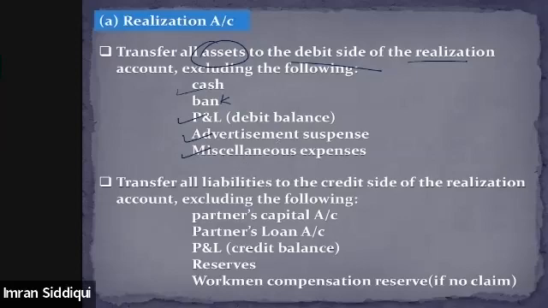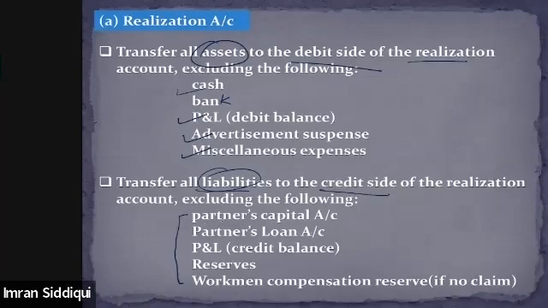Whereas after transferring the assets, the second thing that we need to do, we need to transfer all kinds of liability from the balance sheet to the realization account. On which side? On the credit side of the realization account. But make sure that while transferring all the liabilities, you must not transfer these kinds of items.